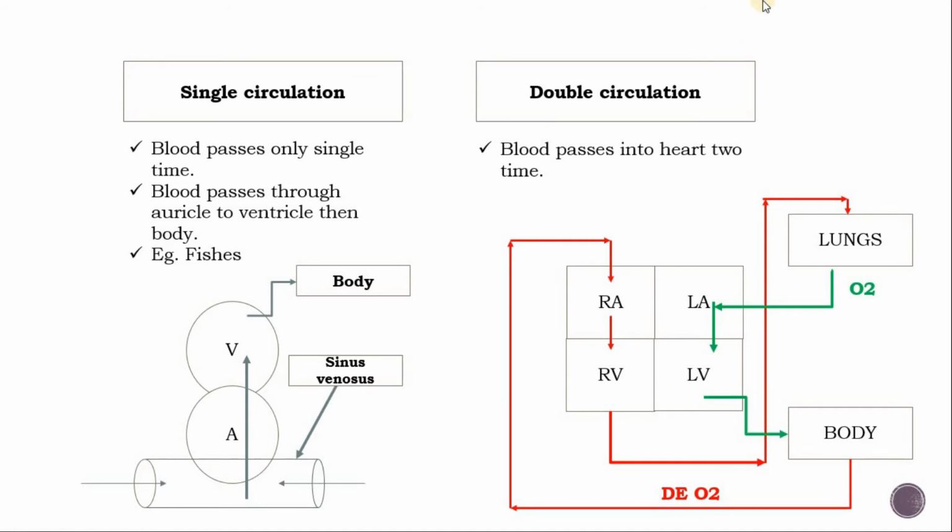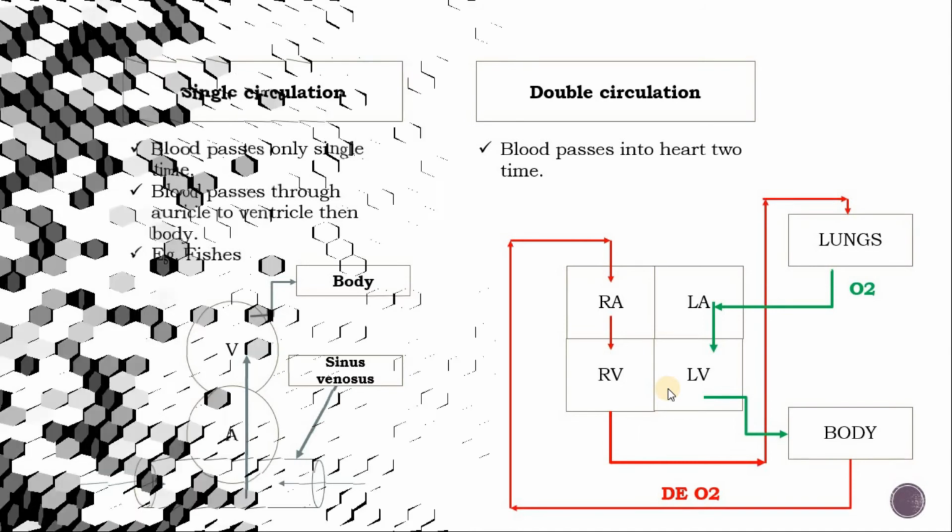In this four-chambered heart, blood comes into the heart two times. The first is from the body and the second is from the lungs. So it is known as double circulation of blood.